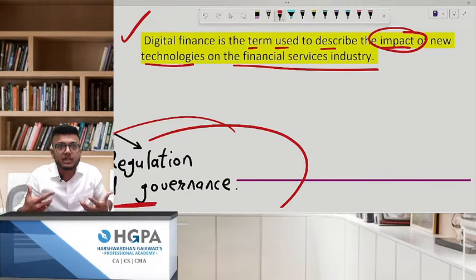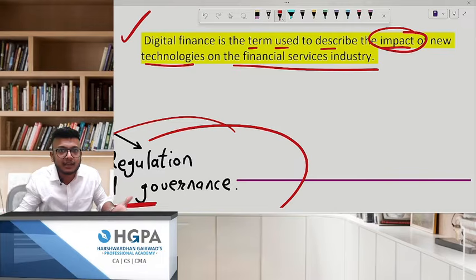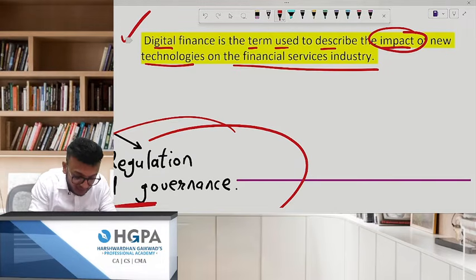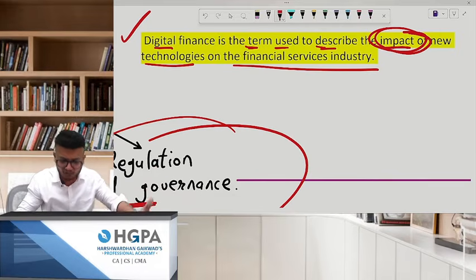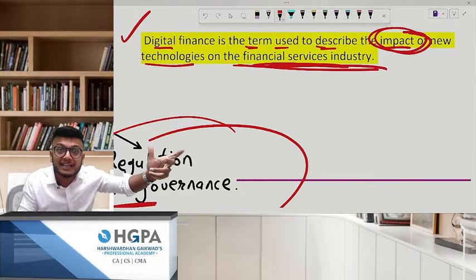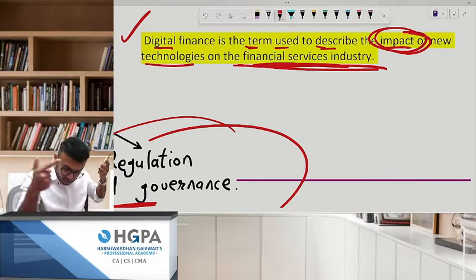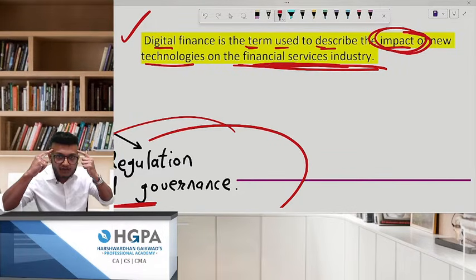Everybody of us is using wallets. We are using online money to pay for something, to buy something. So, digital finance is a term used to describe the impact of new technologies, UPI and all that, on the financial services industry. See, please learn this definition. So, even if any question comes on digital finance, the first two lines you'll approach with will be this only. Make sure you have everything in your head.